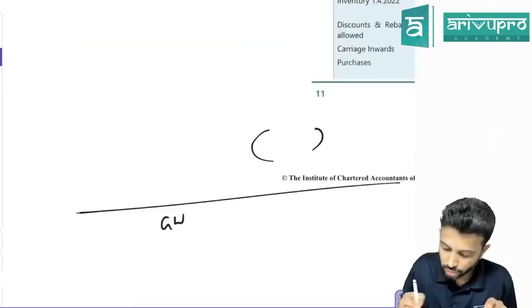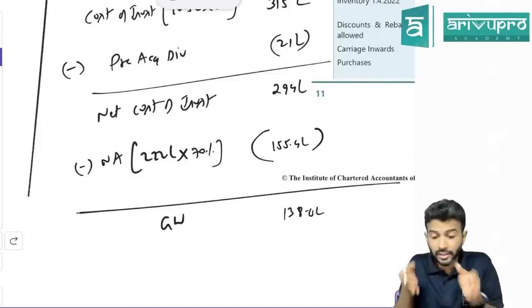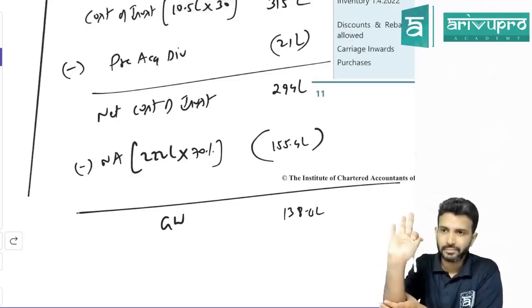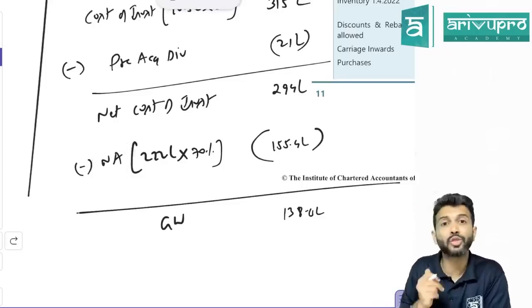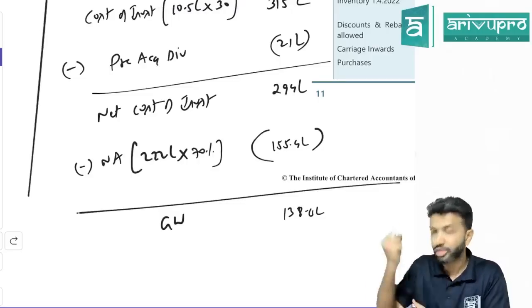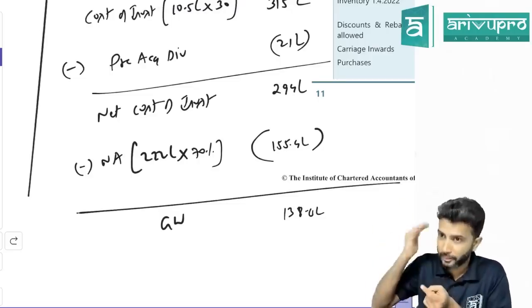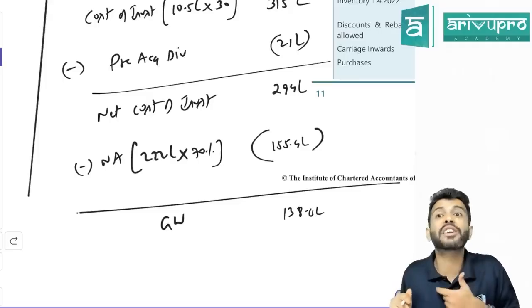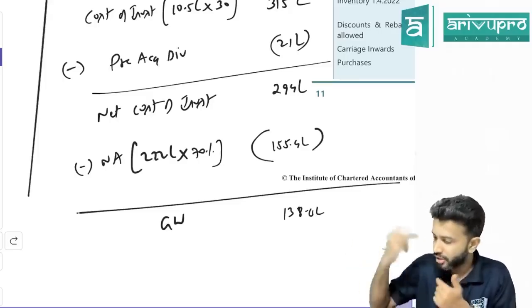Do not forget, this could happen as a common mistake. Don't take total net assets because probably it's muscle memory. We were told our share of net assets, but we take total net assets because we have done so many questions in amalgamation. In amalgamation, we never multiply percentage. We just directly compare with net assets. Is this a conscious mistake? No. In my mind, I know that we should only take our share of net assets, but my hand wrote 222. So these sort of things happen.